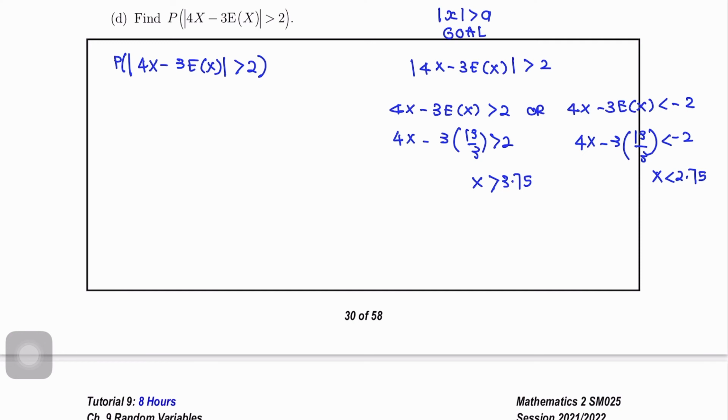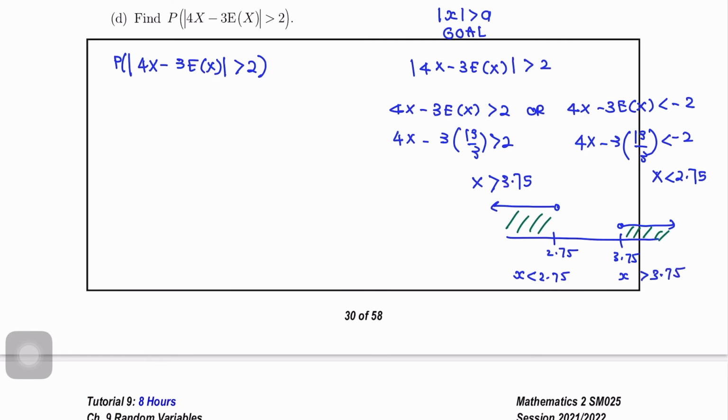So kalau or, kita akan buat number line 2.75, 3.75. So kawasan or adalah this one and this one. So kita akan ambil x less than 2.75 dan juga x greater than 3.75.